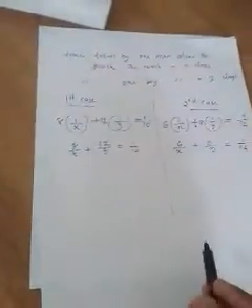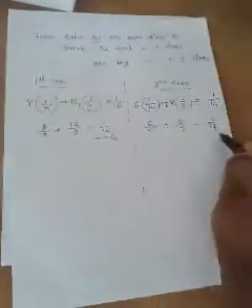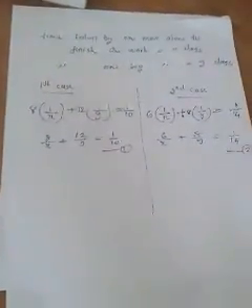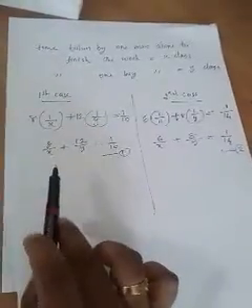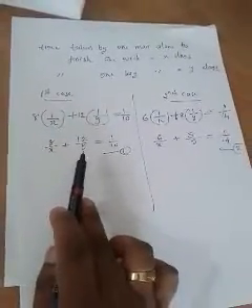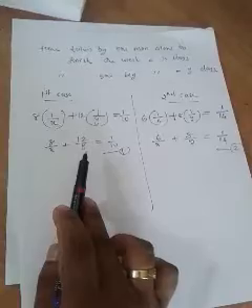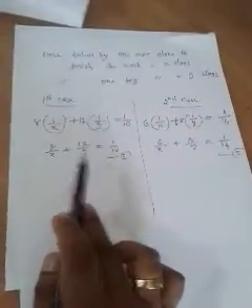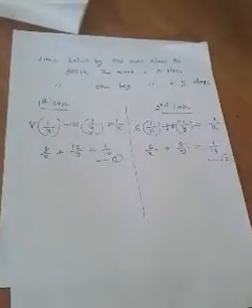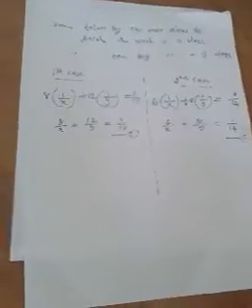Are you following me? Yes. And this is the first equation, and this is the second equation. And can you cross multiply? No, you cannot cross multiply, because if you cross multiply, there exists a term with xy. In a linear equation in two variables, there is no term with the product of x and y, so we cannot use cross multiplication. We have to go for the substitution method.